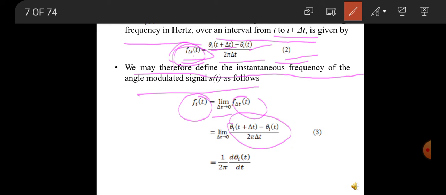The deviation is d theta i(t) by dt, and taking 1 by 2 pi outside, the instantaneous frequency is 1 by 2 pi times d theta i(t) divided by dt. This is equation number 3.